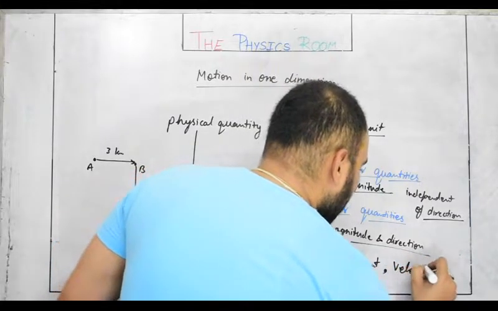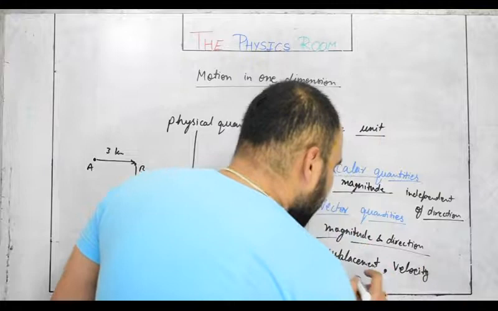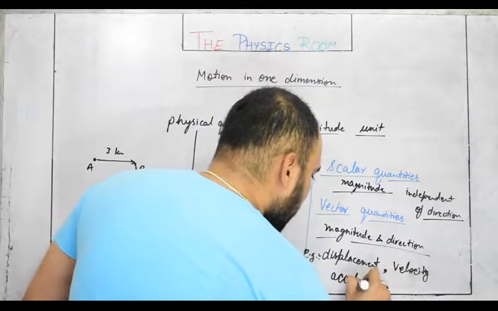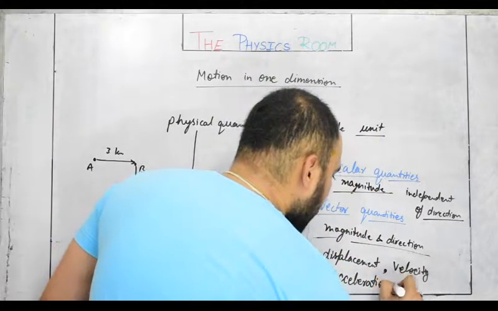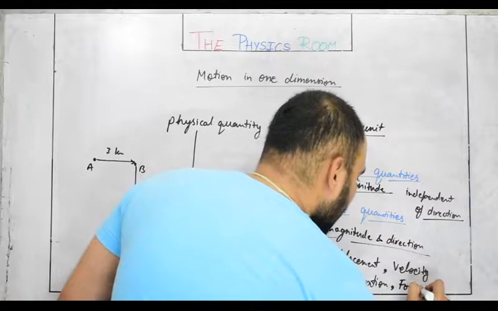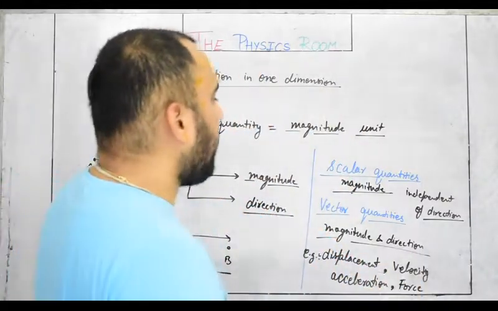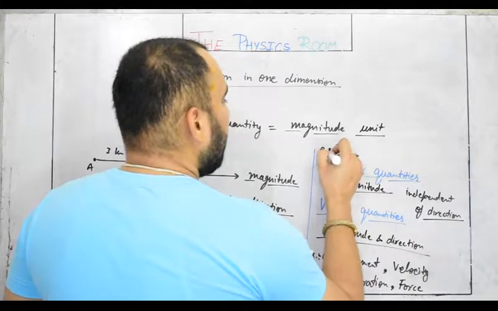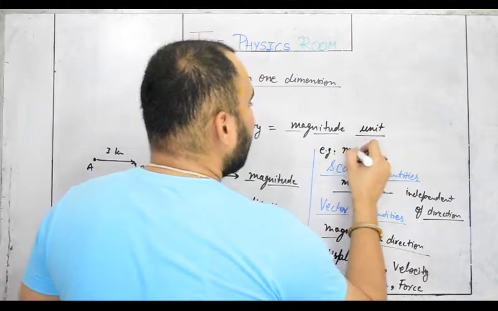velocity, acceleration, force, etc. While the examples of scalar quantities, we can say examples of scalar quantity, mass.